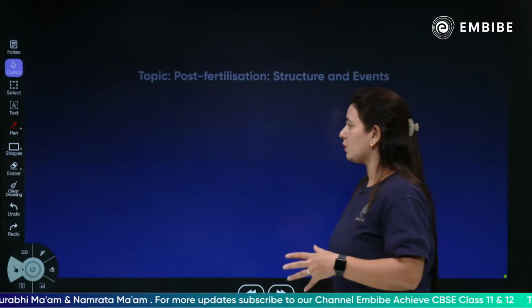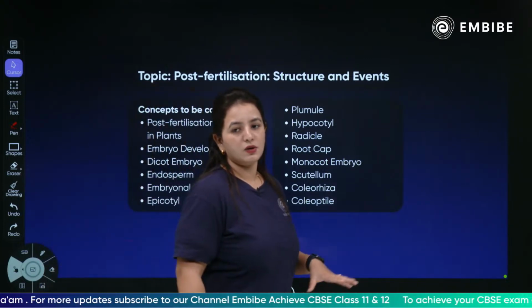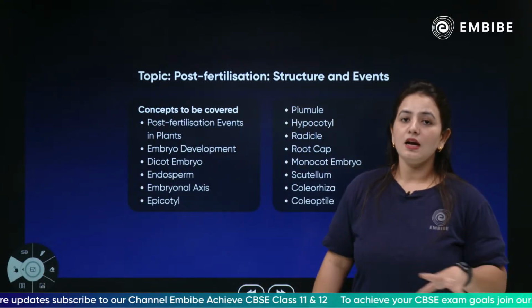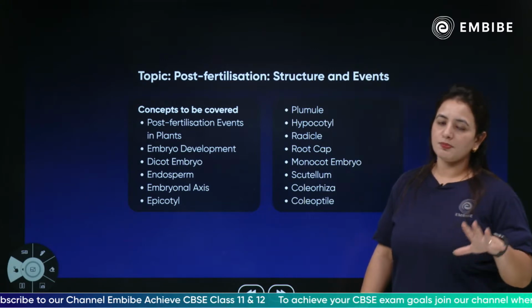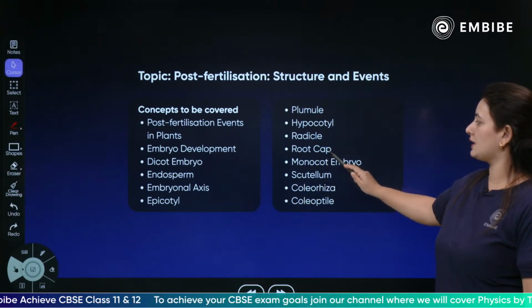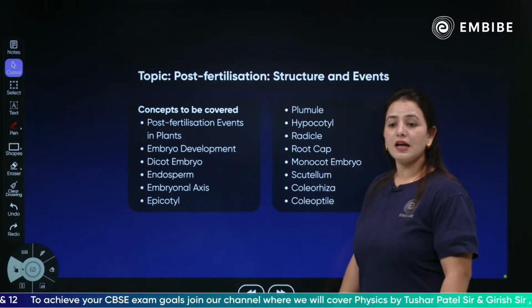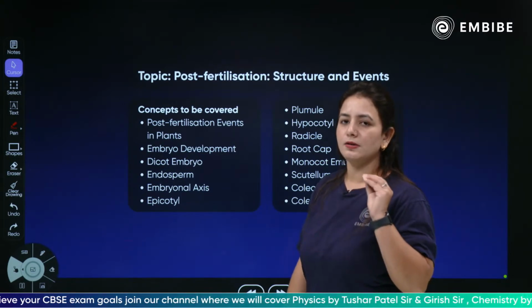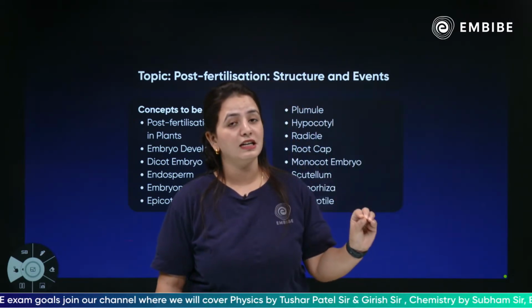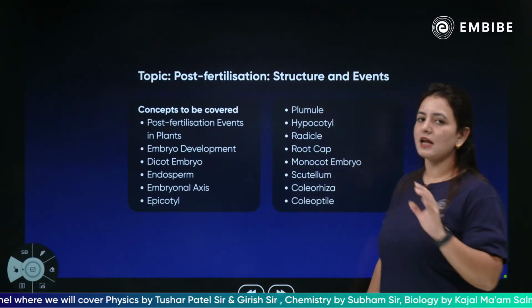The concepts covered today relate to the post-fertilization event, which is the embryo development: dicot embryo, endosperm, embryonal axis, epicotyl, plumule, hypocotyl, radicle, root cap, monocot embryo, scutellum, coleorhiza, coleoptile. All these small events which take place after the fertilization will be discussed. So without wasting any time, let's start today's session.